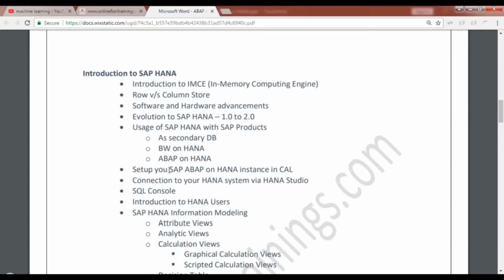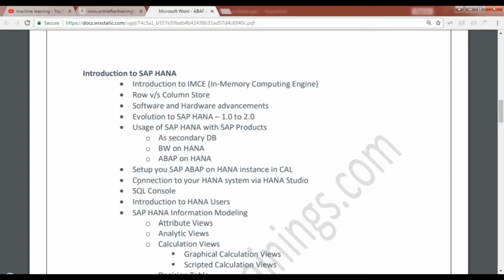How to set up your SAP ABAP on HANA system yourself in SAP CAL. So this is the part I was talking about. I'm getting a lot of questions from many of you about the server access. You don't need to run behind anybody for any server access. We will learn how to set up the server ourselves in this course. So you don't have to run behind anybody for getting your own server for practice.